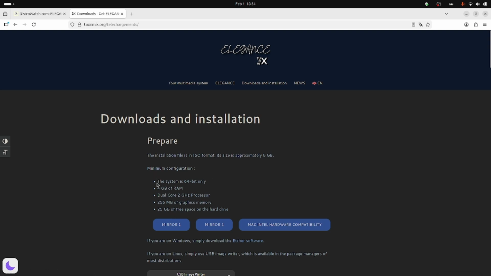Minimum configuration requirement to use this Linux distribution is a 64-bit system, minimum 4 GB of RAM, dual core 2 GHz processor, 256 MB of graphics memory, and 25 GB of free space on the hard drive. I think 25 will be a little less. You should go with 50 GB at least, because this is a 7.9 GB raw ISO image.